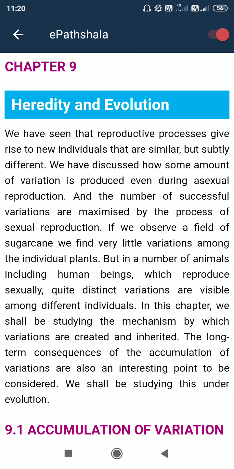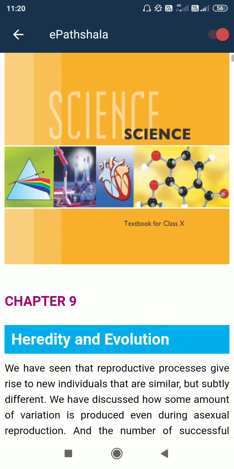Today's class is on heredity and evolution. This is from chapter 9, class 10.